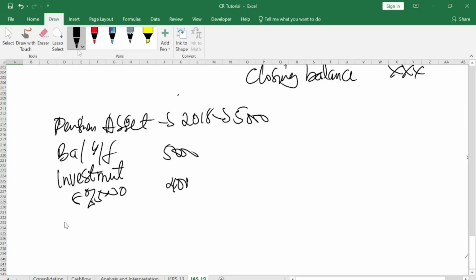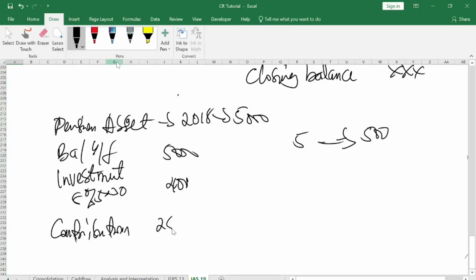Okay, now contribution. The actuarial projected that you have 5 workers, and there is a guarantee that the company pays each of the workers, let me say, 500 into the pool. So 5 multiplied by 500 will give us how much? 2,500 like this. Okay, so this is what you have in the pool.